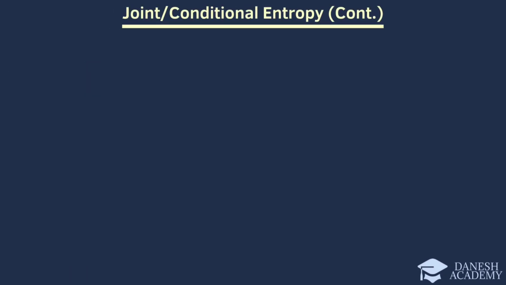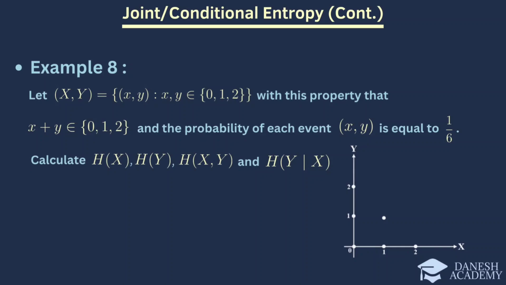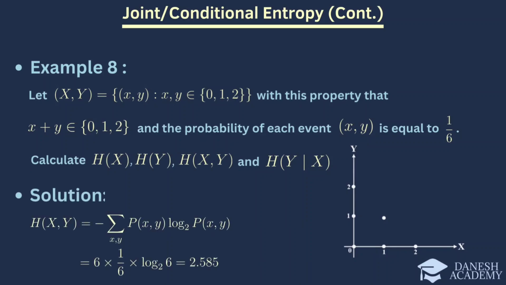Let's better understand joint entropy and conditional entropy with this example. Suppose two symbols x and y have values 0, 1, and 2, and the sum of x and y must be 0, 1, or 2. The probability of each symbol is equal to 1/6. We calculate the entropy of sample space X, the entropy of sample space Y, the joint entropy, and the conditional entropy of these two sample spaces. Joint entropy is easily calculated using the following formula.